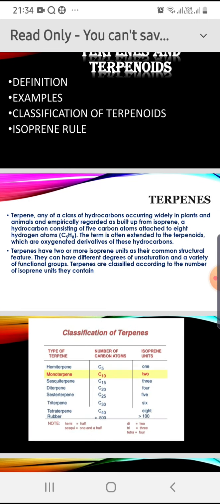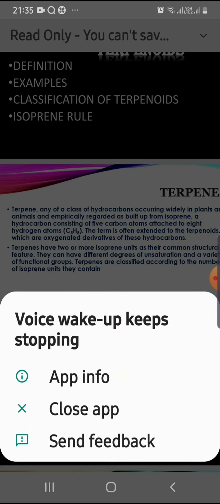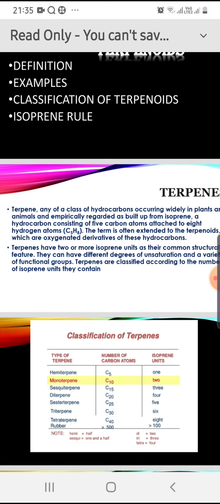When it contains carbon and hydrogen only, it is a terpene. And when it contains carbon, hydrogen, and oxygen, it is known as a terpenoid. In other words, an oxygenated derivative of terpenes is known as a terpenoid. These oxygenated derivatives are isolated in the form of alcohols, aldehydes, ketones, and esters, etc. About 30,000 terpenes are known in literature. Terpenoids have a general formula C5H8.